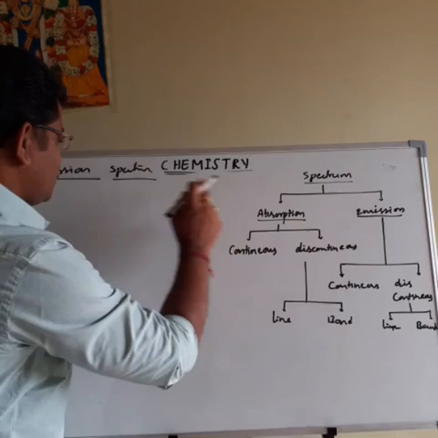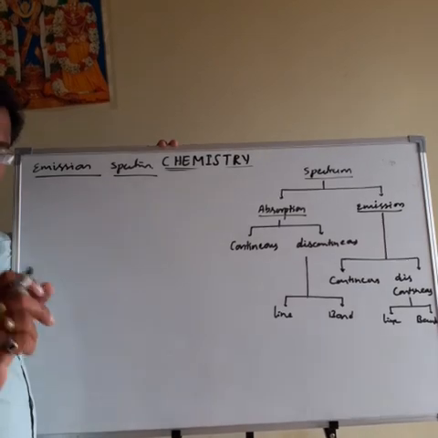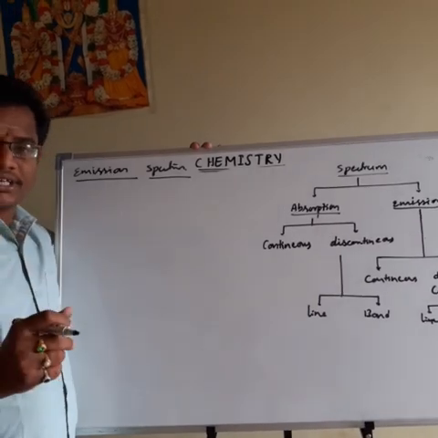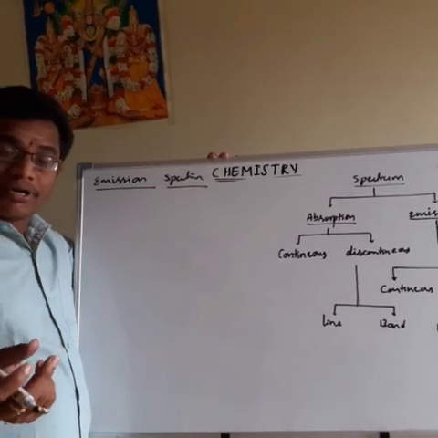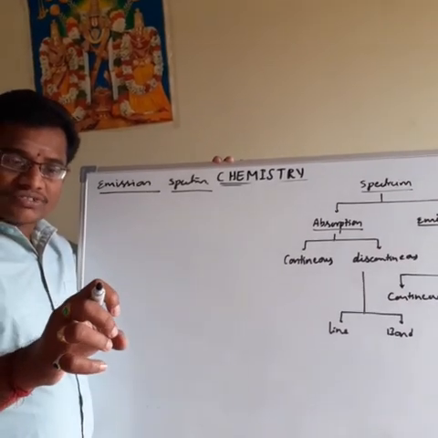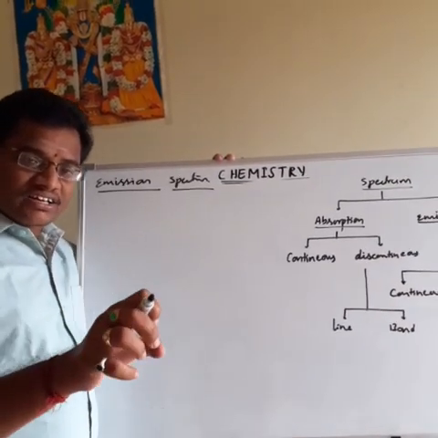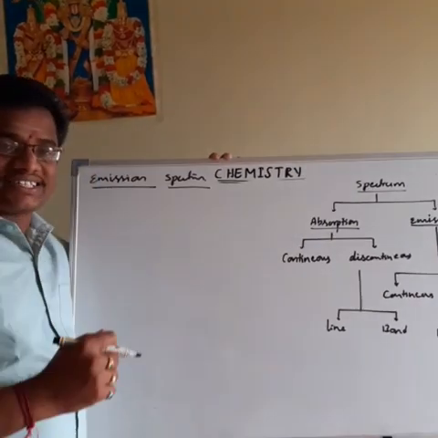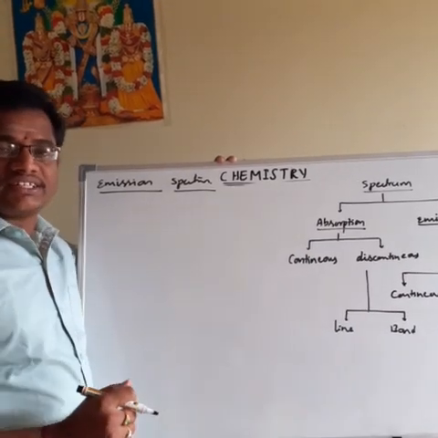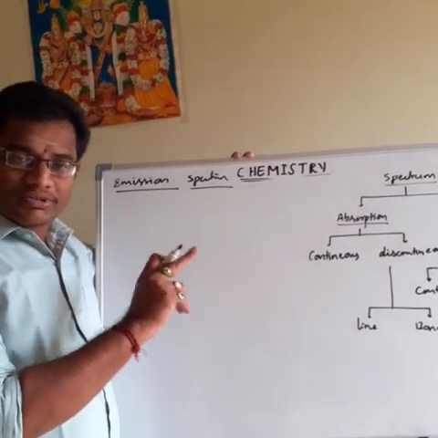Then the second one is emission spectrum. Emission spectrum means on heating any substance at high temperature or by using electrical power, the atoms in that substance absorb that heat energy. Whenever the atoms absorb the heat energy, the electrons also gain that energy and go to the excited state. When the excited electrons come back to the ground state, they release energy. That emitted energy is passed through the prism, and we obtain the emission spectrum.